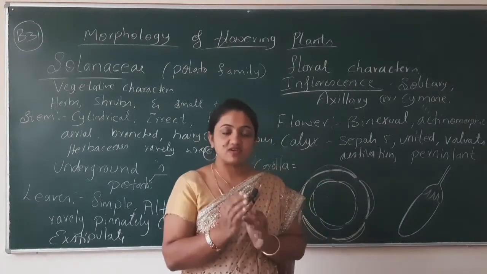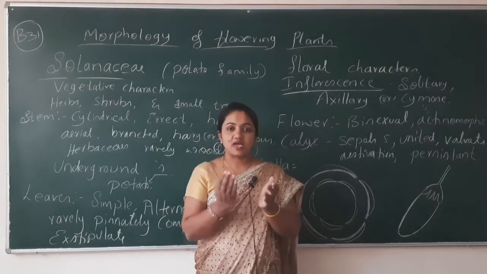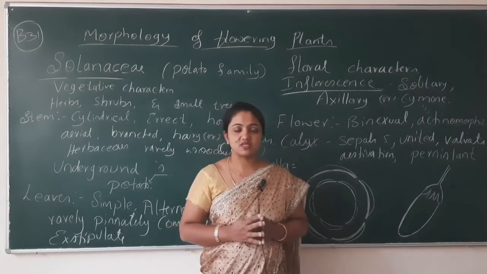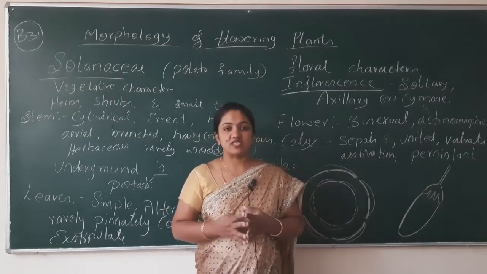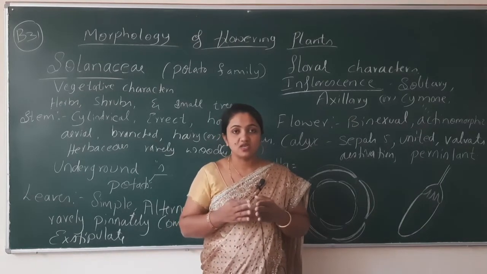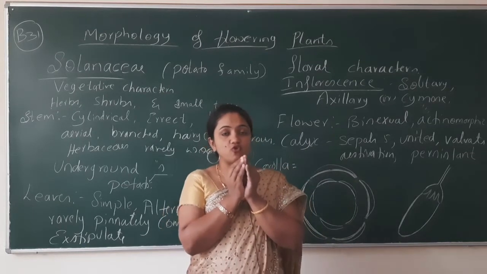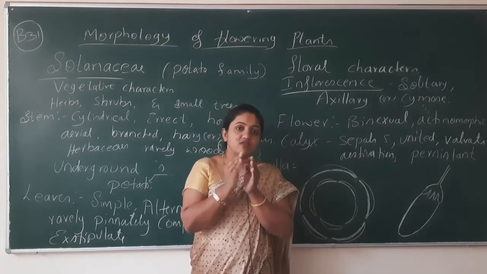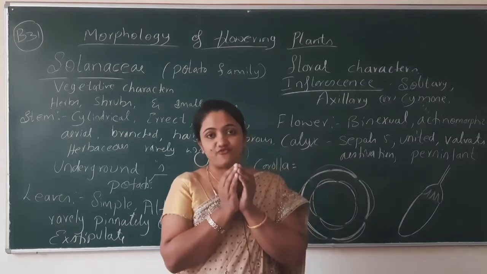When that flower is fertilized, after the fertilization, all the accessory whorls should wither off. That is the rule of nature. After fertilization, it has to wither off its accessory whorls. The androecium also withers off. Only the gynoecium, only that ovary part, will remain as it is. That ovary will become fruit, and the ovule will become seeds. Only that part will be left over.